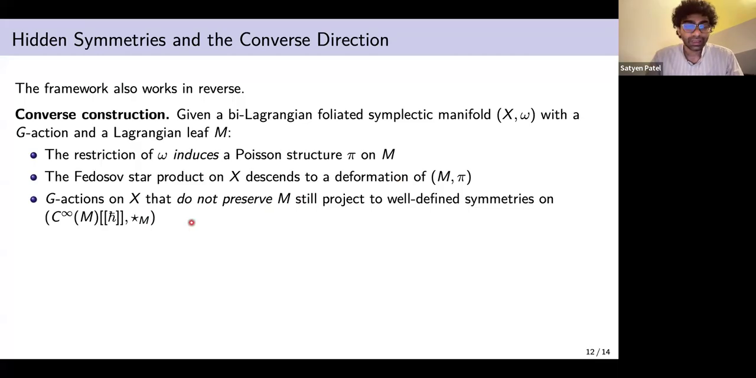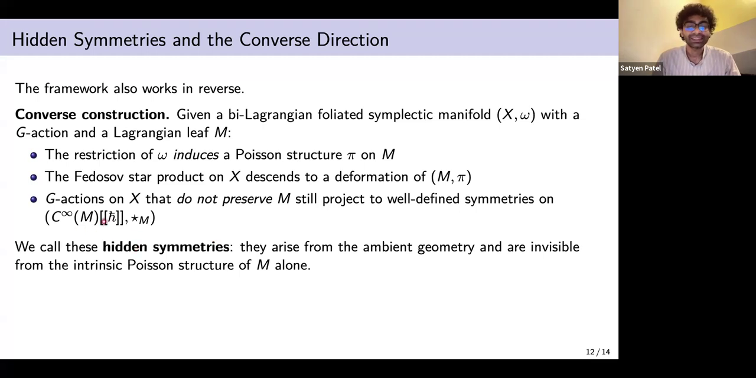Now note that the G action on X does not necessarily have to preserve M as a submanifold. We never assume that we need to preserve M as a submanifold, but all we need is that the quantum moment maps restrict to M. And once it restricts, we have a well-defined symmetry on M with the star product.